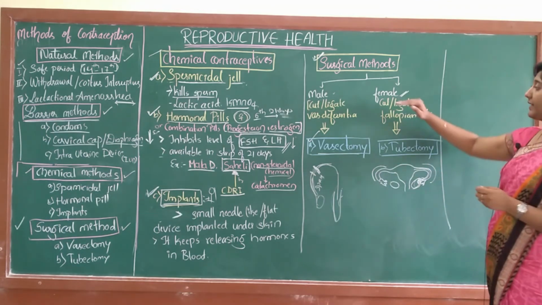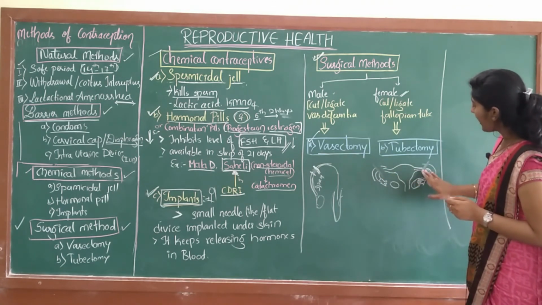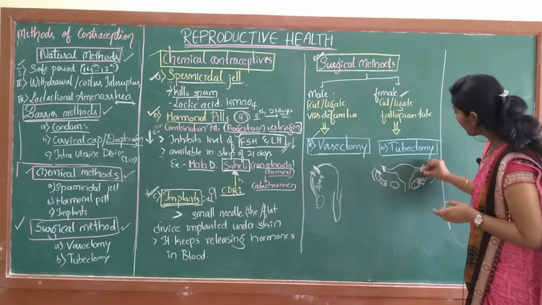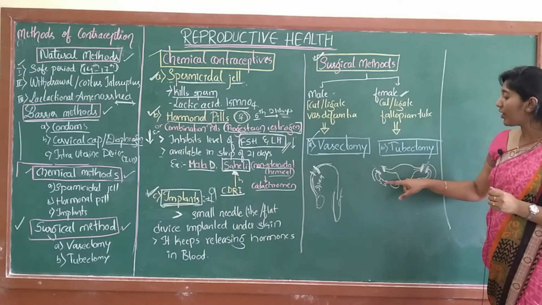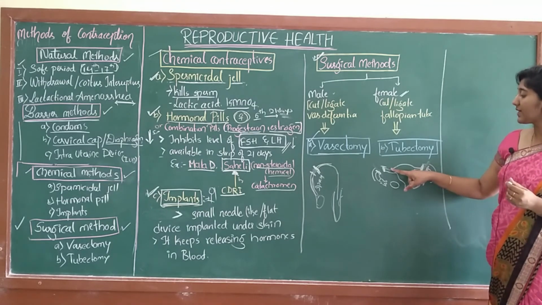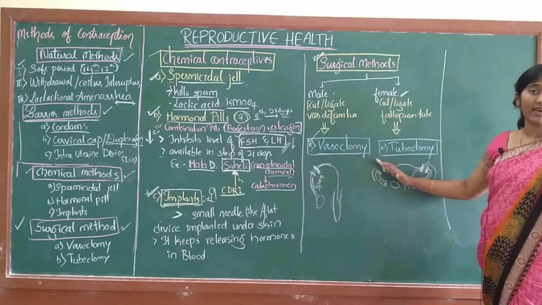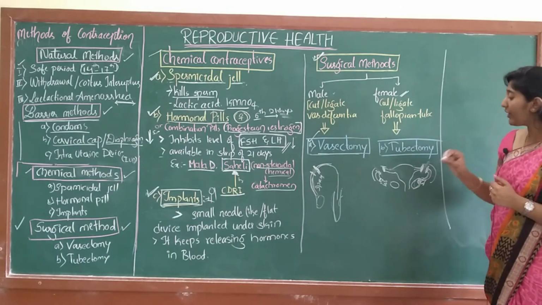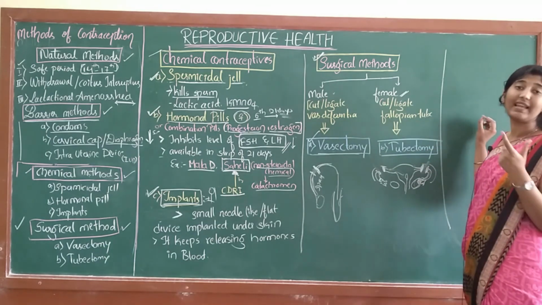But in case of female, this fallopian tube is cut and the ends are sealed. So in this case also, the egg is not able to reach the uterus. If the fallopian tube is cut and the ends are sealed, then obviously there is no egg for fertilization. Even if the sperms come into the uterus, there is no fusion of male and female gamete.